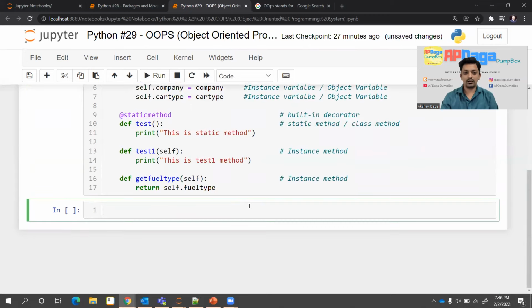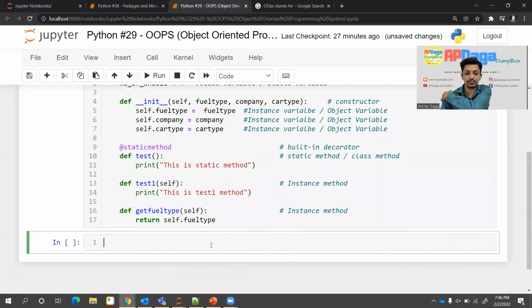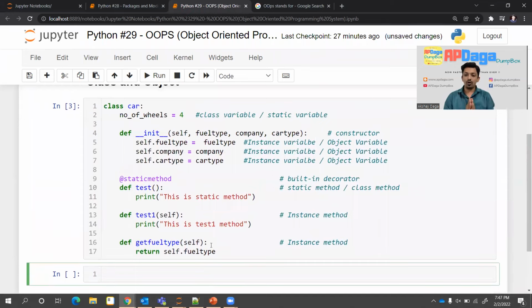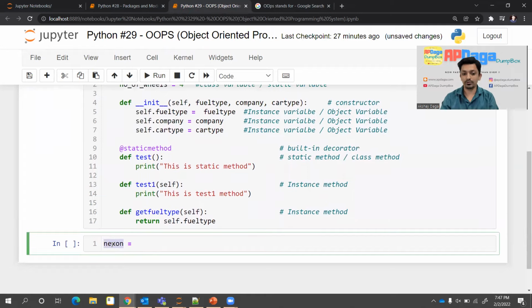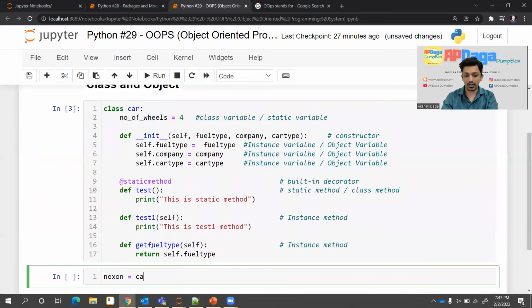So that's it. I ran it. Now let's check how we can create an object for that. To create an object, I'll create one object that is nothing but Nexon. While creating an object, I have to give some name to that object, equal to, then I have to write a class name. Then I have to pass some parameters.